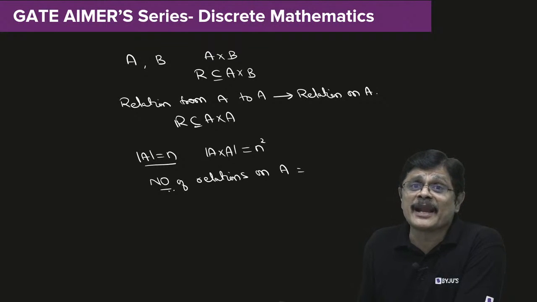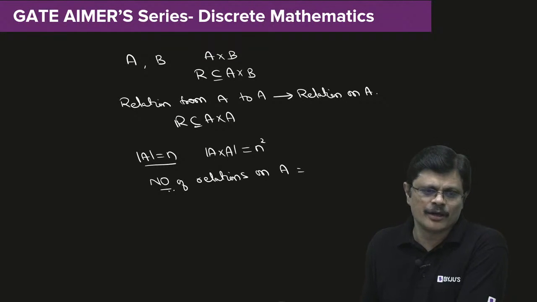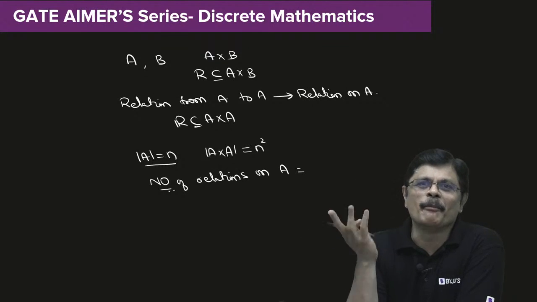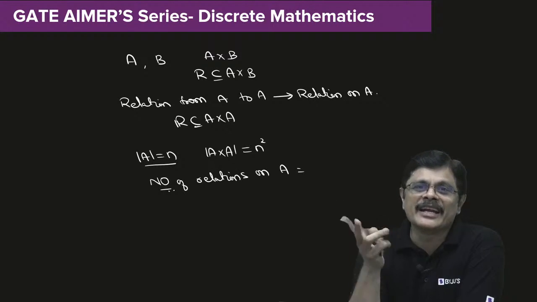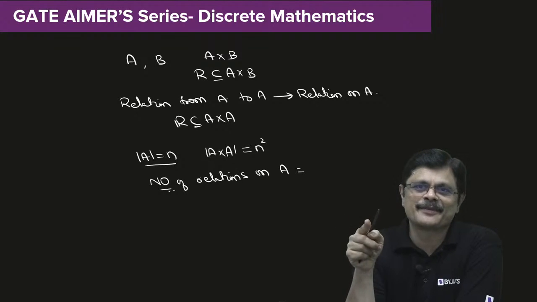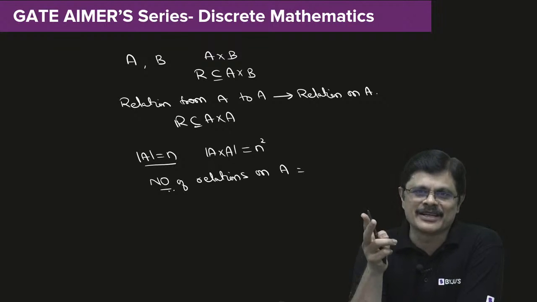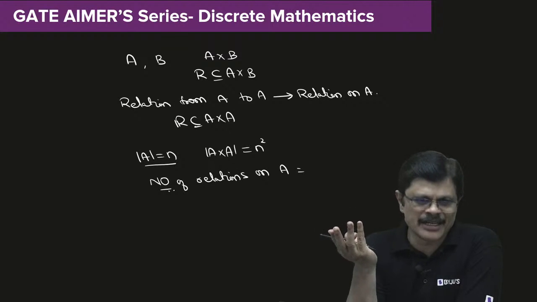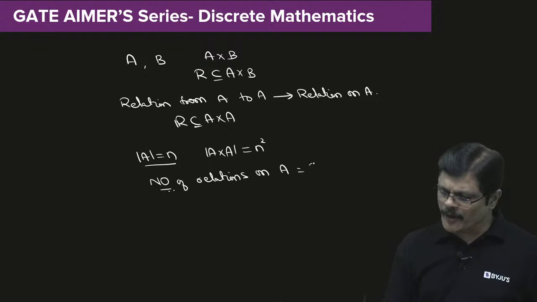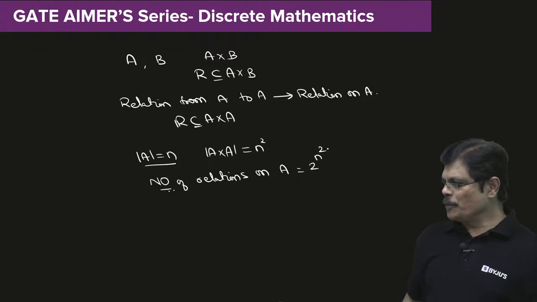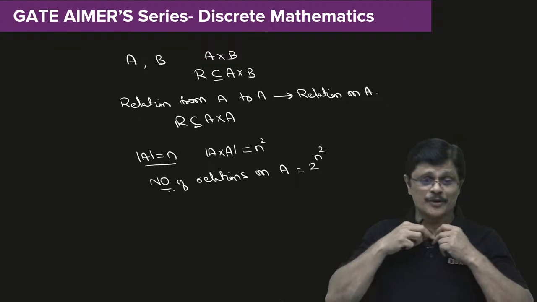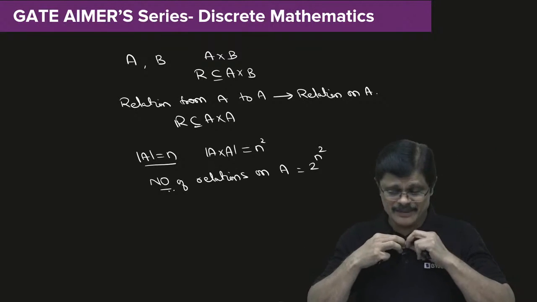They can ask you this like the number of binary relations. Now some people worry about what this binary is, sir. When you have two sets, it is binary, because you are relating two elements, of set A and set B. So that's why it is also called a binary relation. Naveen Nayak, it should be 2 power n square, beta. It is 2 power n square, not n. Please note that.